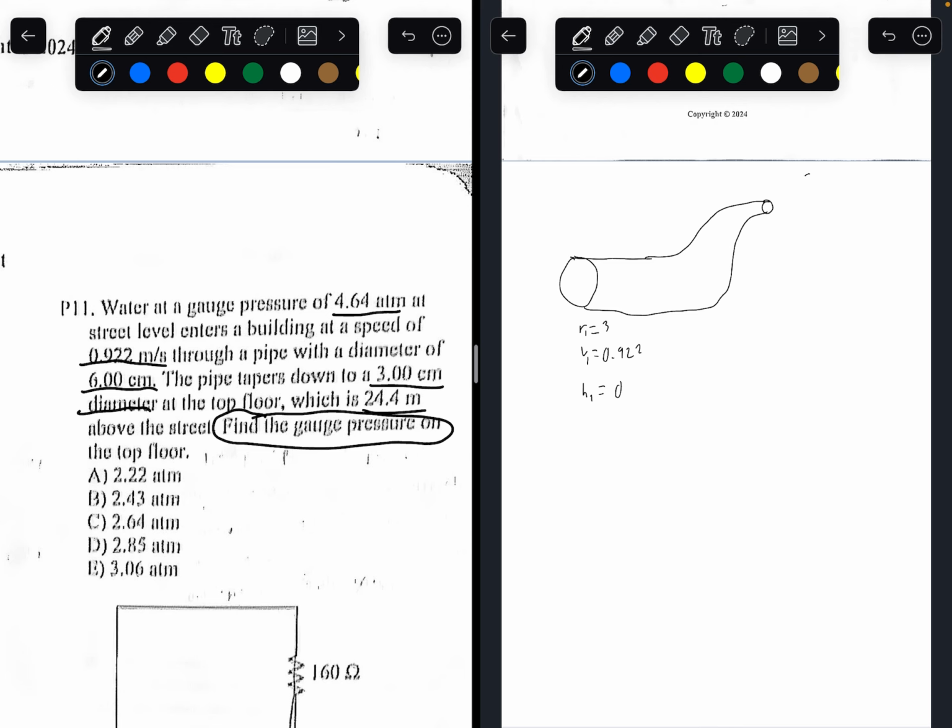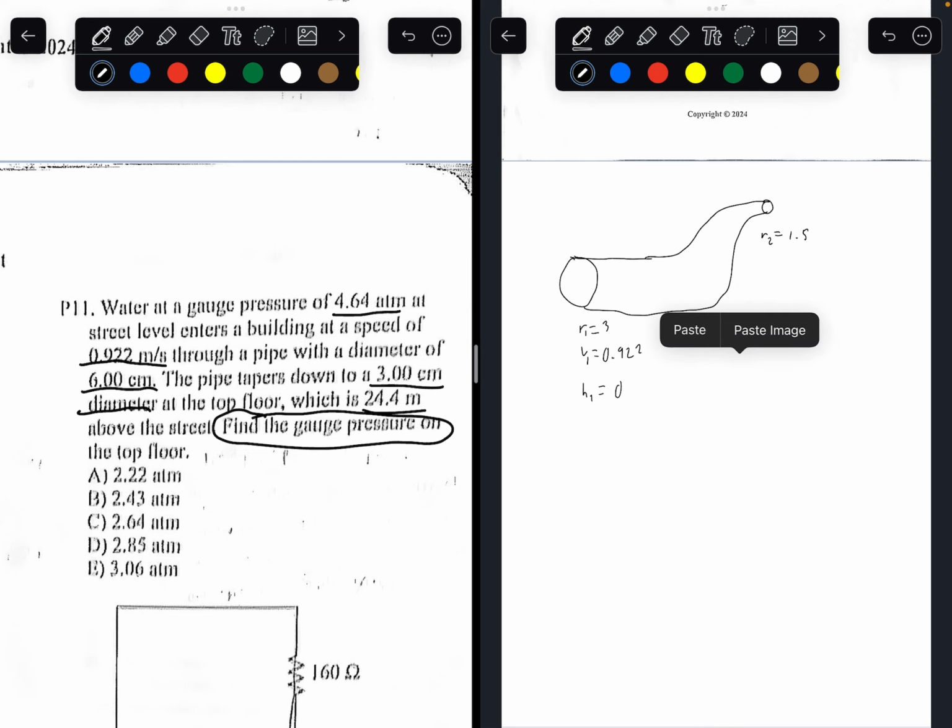What about for this area right here? The radius of that circle is going to be 1.5 because here it says the diameter is 3. So it, actually wait, not 1.5. Yeah. Pipe tapers down to a 3 centimeter diameter. So the radius of the second circle is equal to 1.5.